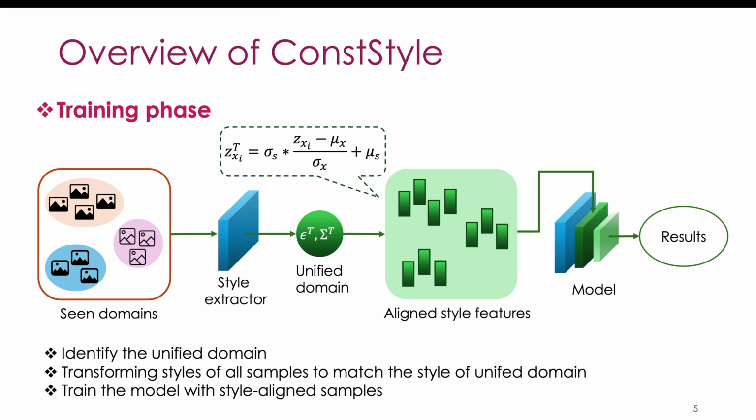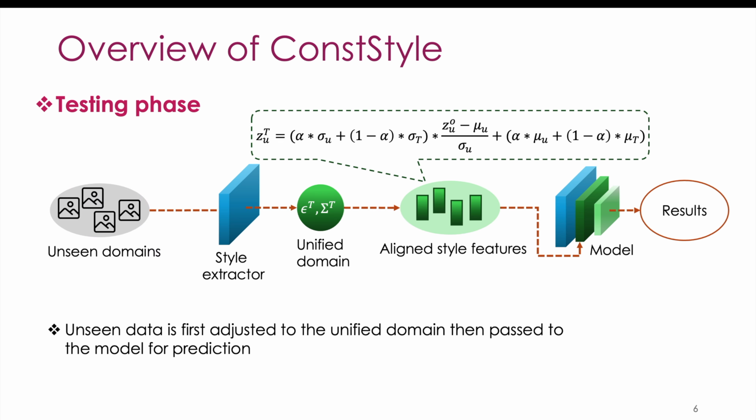In the testing phase, we first adjust the unseen domain toward the unified domain using our proposed formulation. Specifically, only a portion of the style features is adapted to the unified domain, controlled by the parameter alpha. This enables each sample to partially align with the unified style while preserving its distinctive attributes. The adjusted samples are then fed into the model for prediction.